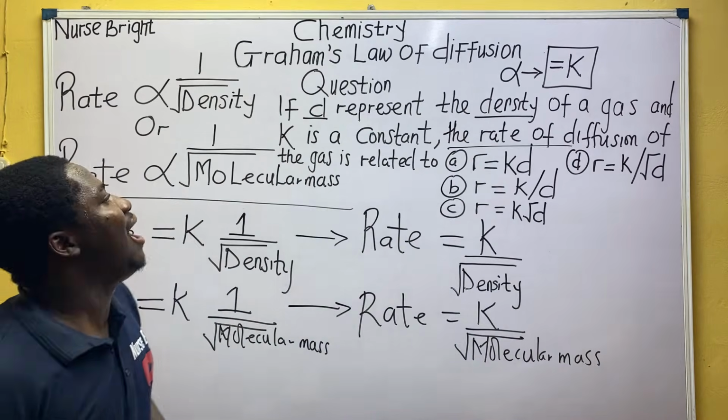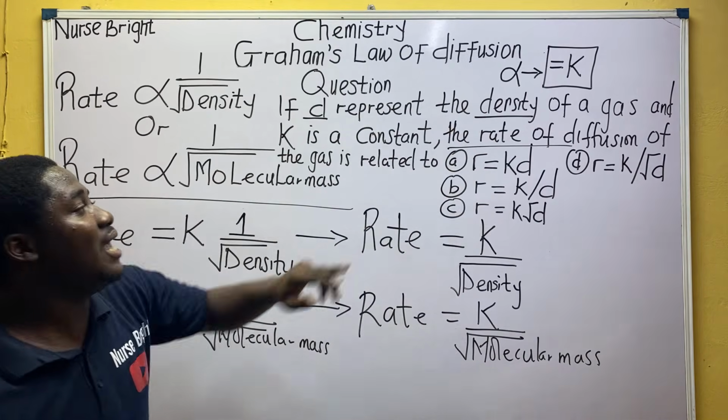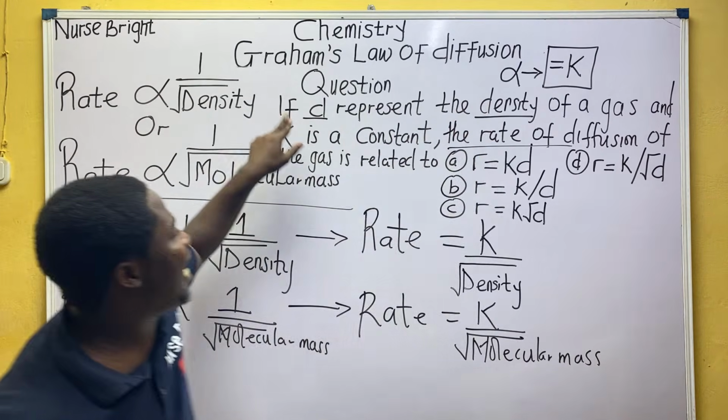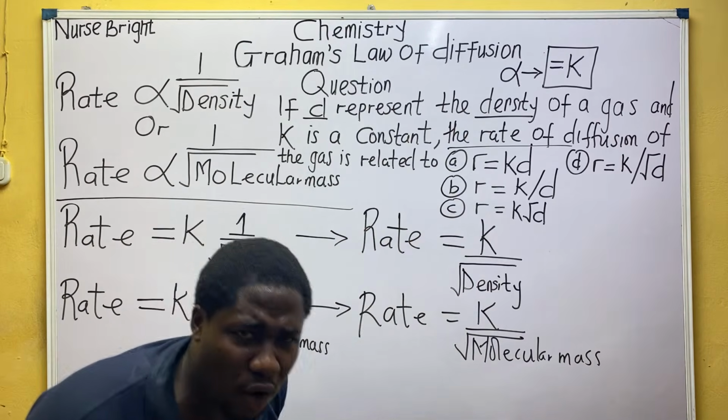They are not asking how we relate rate, molecular mass, and constant. No. It is rate, density, and constant. So how do we relate all of them?